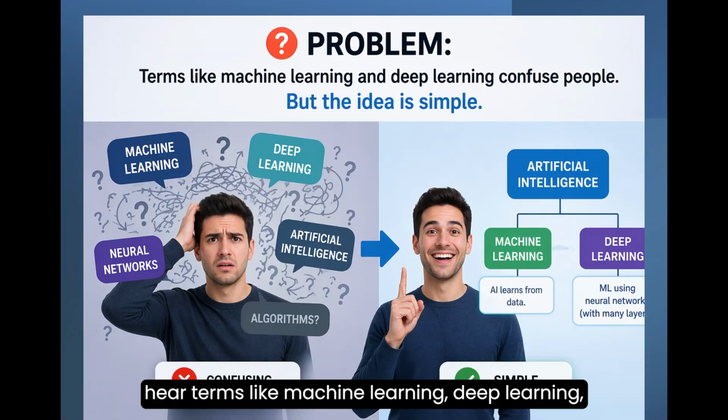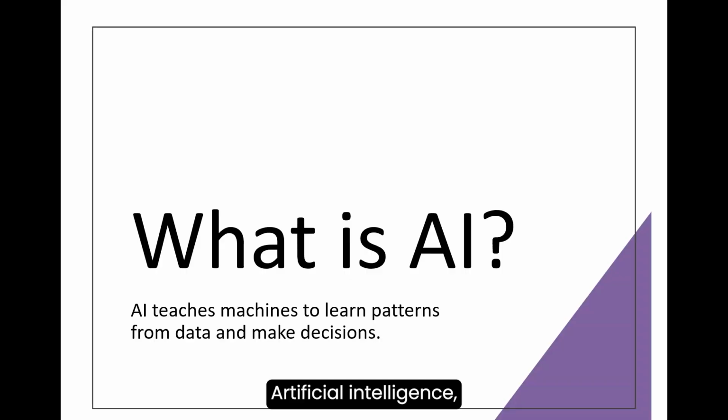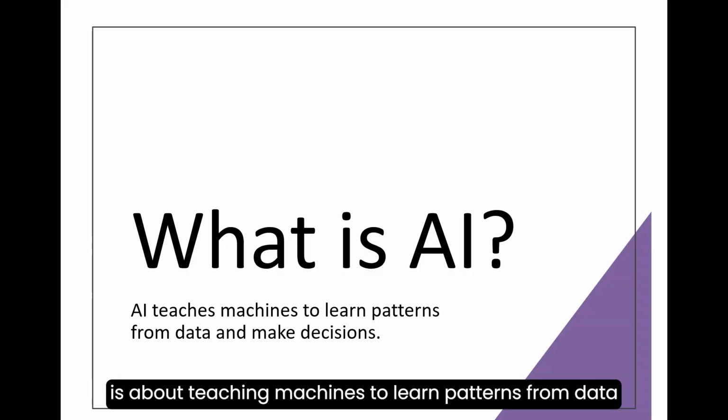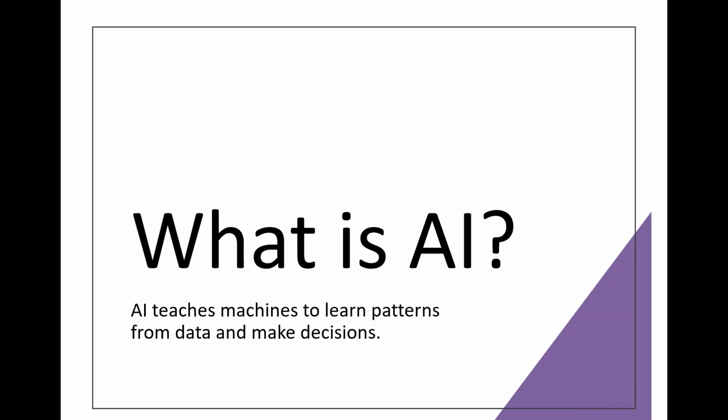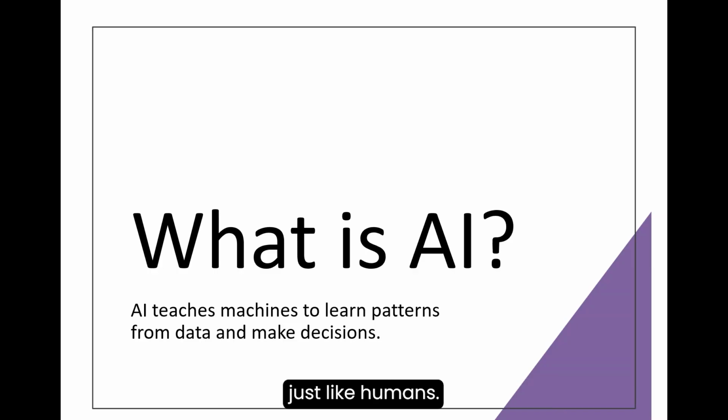Most people hear terms like machine learning, deep learning, or data models and immediately feel confused. It sounds complex, but the core idea is actually simple. Artificial intelligence, or AI, is about teaching machines to learn patterns from data and use those patterns to make decisions. Just like humans learn from experience, machines learn from data.